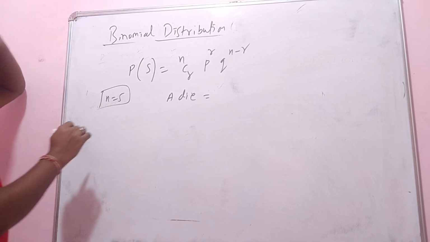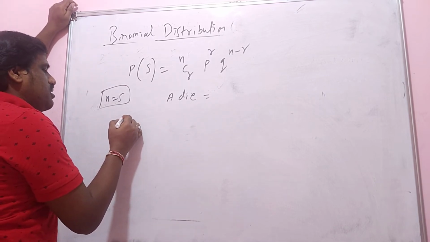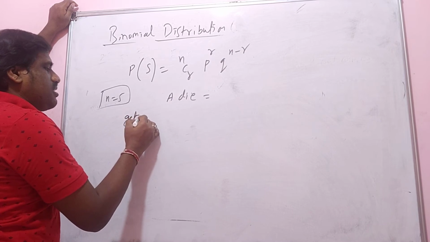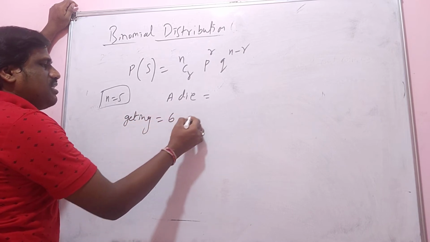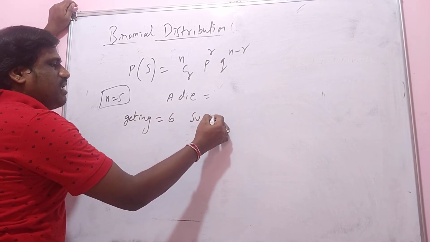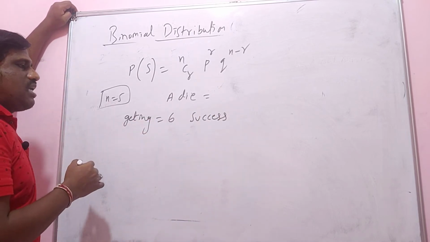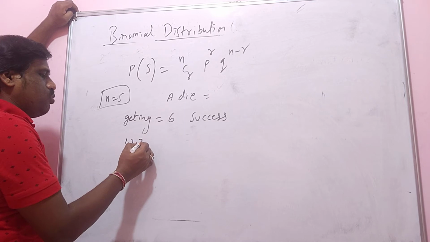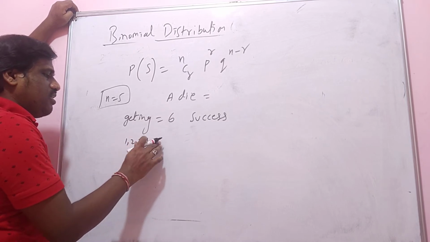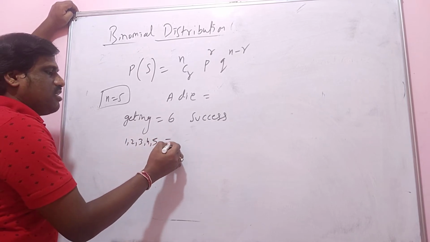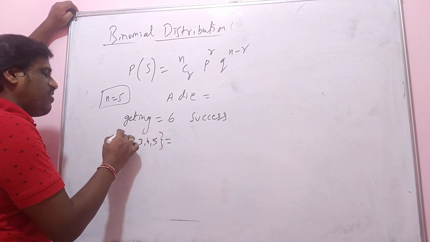What I want to say is, getting number 6 is the success. Okay, this is my success. So what else are we going to get? 1, 2, 3, 4, 5. This is my failure. So there are 5 such outcomes.